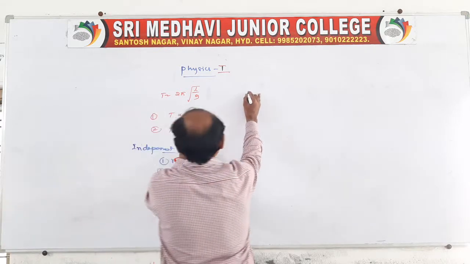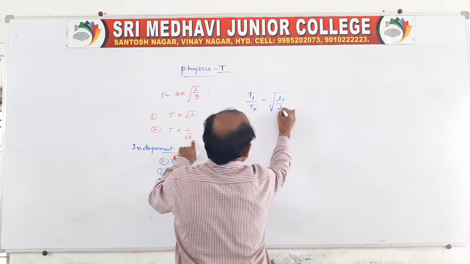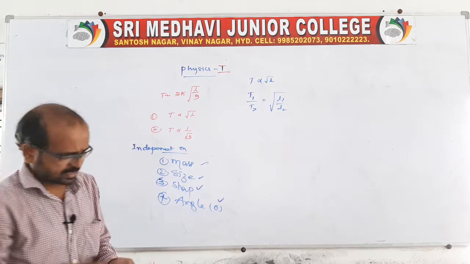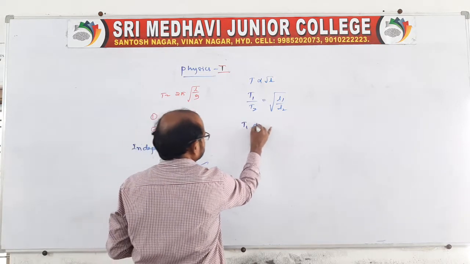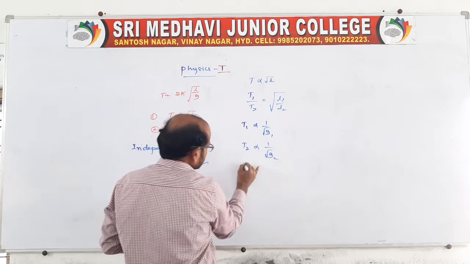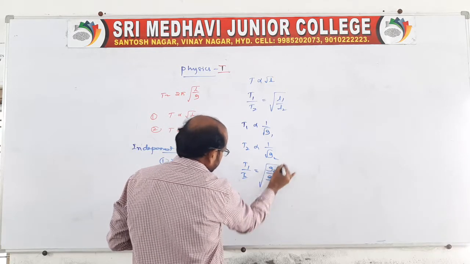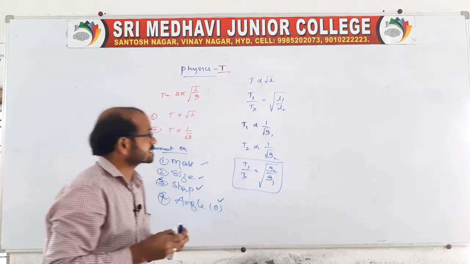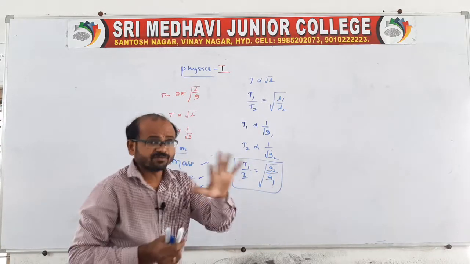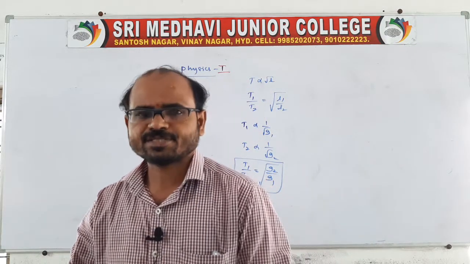Now, based on this, you say T1 by T2 is equal to root over L1 by L2, because T is directly proportional to root L. Like that, taking acceleration also, T1 is inversely proportional to root g1 and T2 is inversely proportional to root g2. So T1 by T2 is equal to root over g2 by g1. Like this is the expression related to length and acceleration due to gravity at a place. That means when acceleration due to gravity changes, the time period also changes.